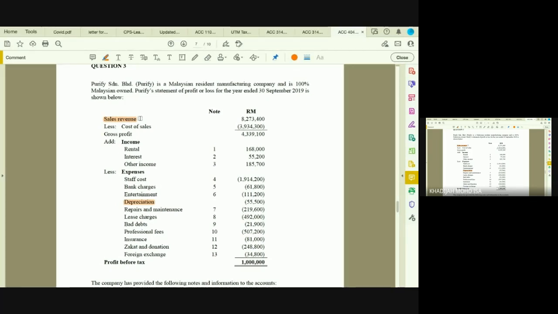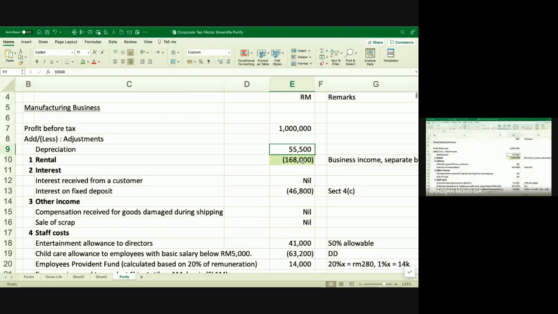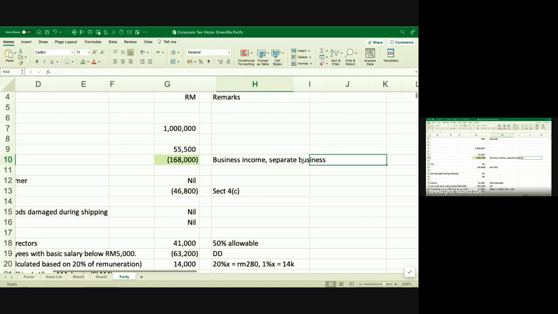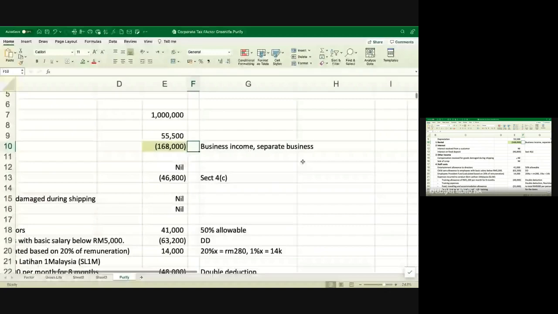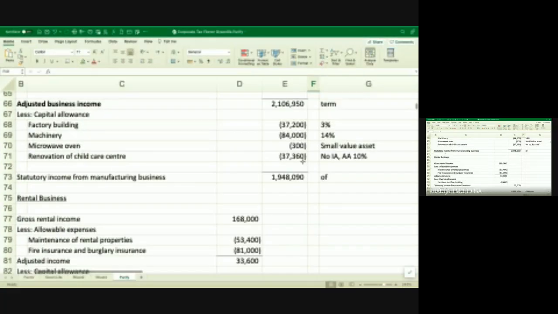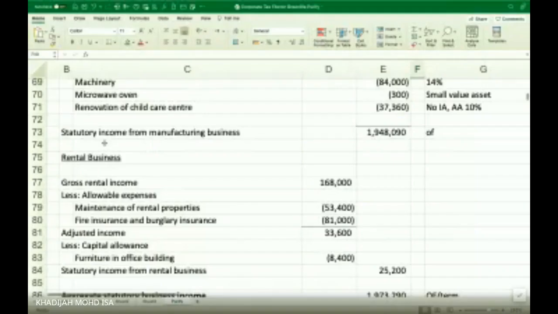Yeah, so how do you do it? In order for you to take out your rental income, here you have added your income. So for you to take it out, you minus your rental income, and then business income is a separate business, right? So later, after your statutory income from business one, you see here, statutory income from your manufacturing business, right?